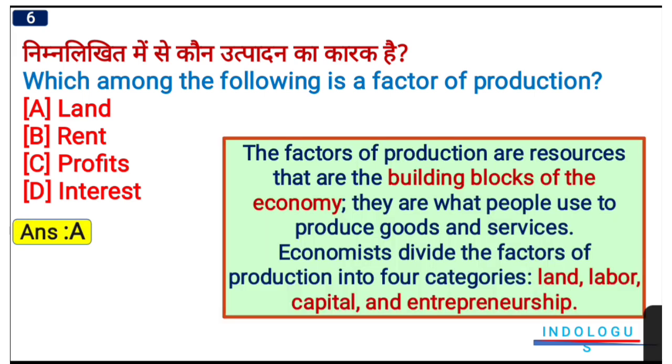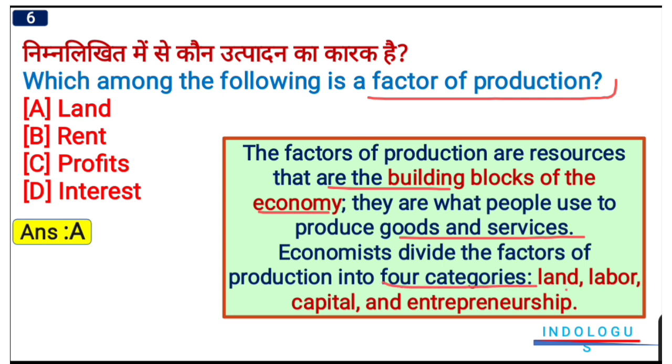Now let's see some of the important points. The factors of production are the resources that are building blocks of the economy. So factors of production are very much necessary for an economic activity. They are what people use to produce goods and services. Economists divide the factors of production into 4 categories: land, labor, capital and entrepreneurship. These are the 4 factors of production. These are asked many times in exams.